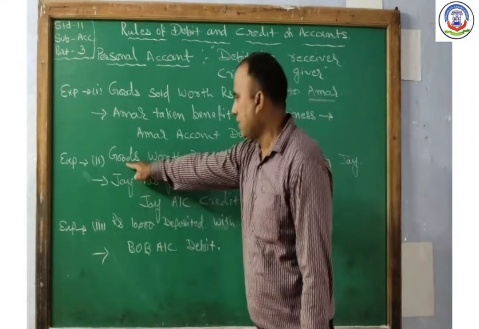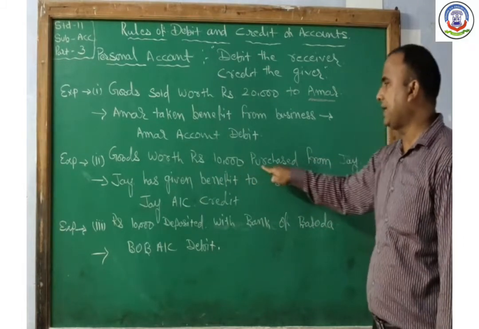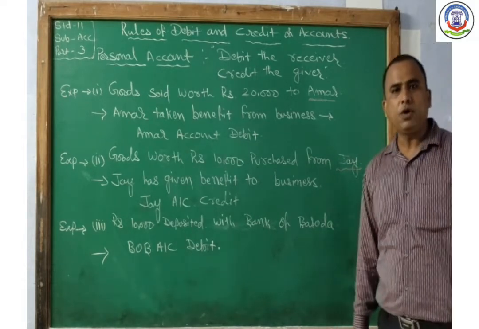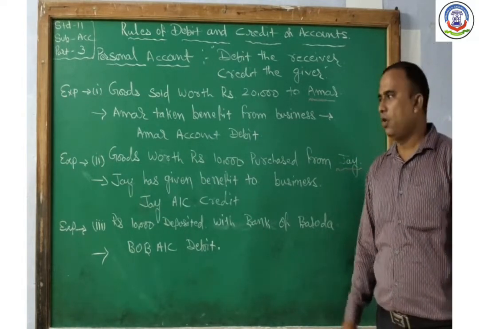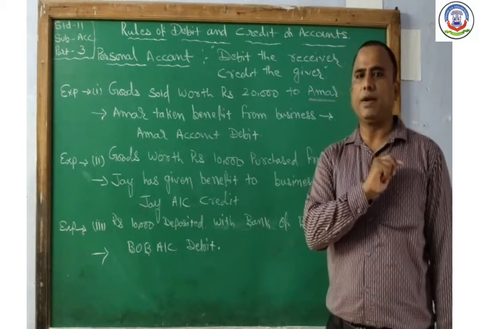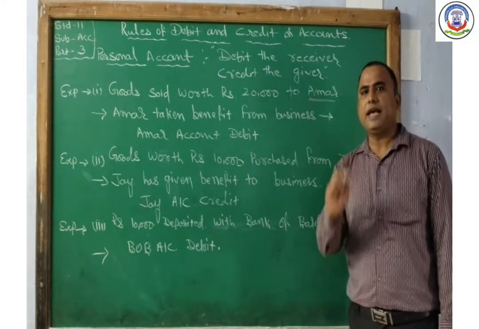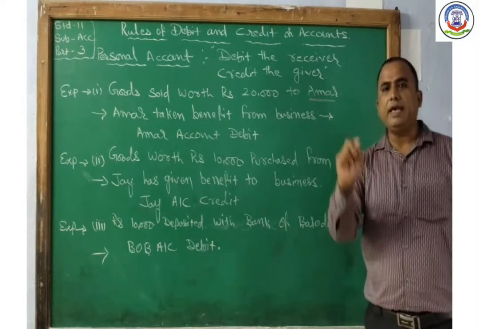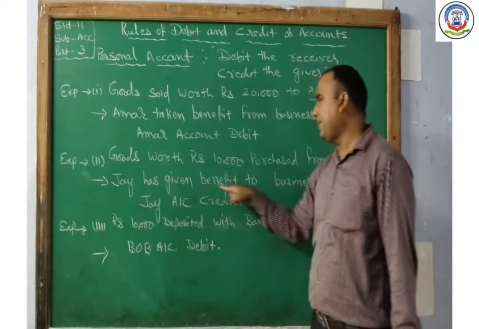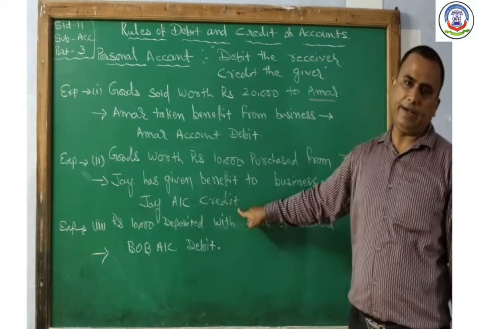The second example: goods worth rupees 10,000 purchased from J. In this transaction, the name of a person is given, J. So we have to think whether J is the giver or receiver. When we purchase goods from J on credit, J is the giver. So J account should be credited. J has given benefit to the business.